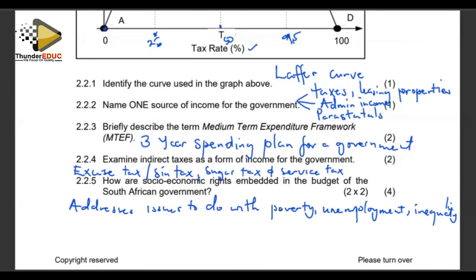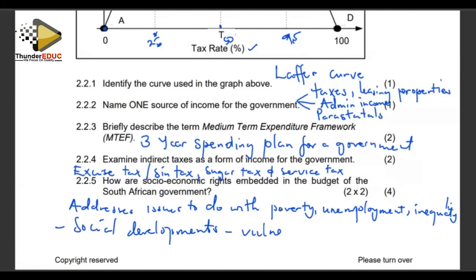And also you look at social development programs. The budget has also a provision on social development. For example, building schools. And also catering for vulnerable groups of people.